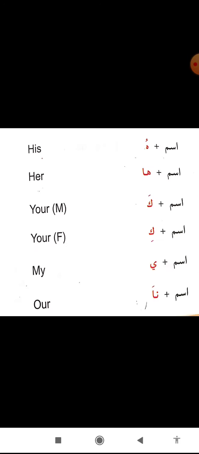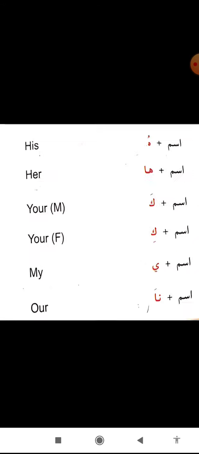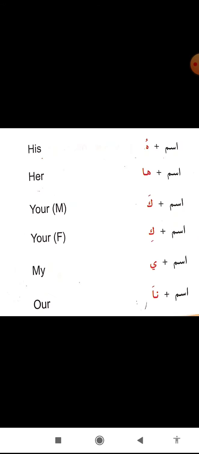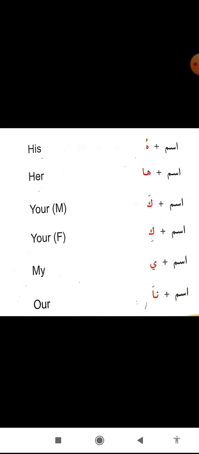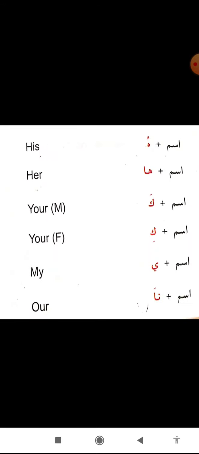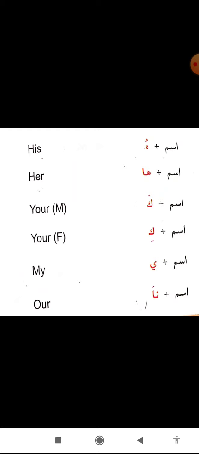So ismun plus hu becomes ismuhu. Now what is the whole word translation? Ismun means name, and hu means his. You can see the translation of the zamair in front of it. So ismuhu, his name. We use this for the masculine third person, which in Arabic we call gaib, someone who is not present here and we are talking about.